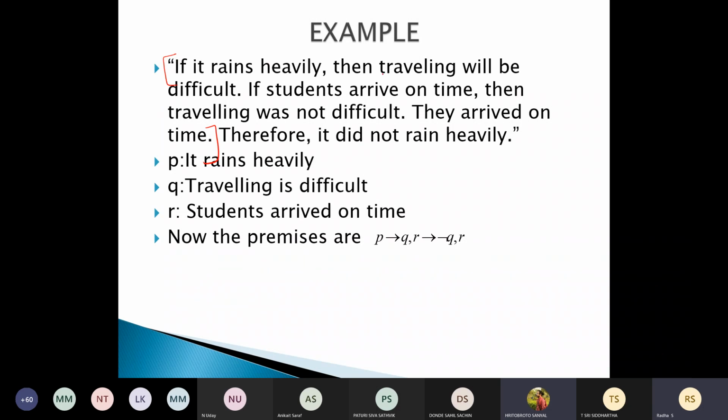So here, what are all the atomic statements involved? What are all the statements that we need to give a symbolic notation so that we can symbolize the given logical statement, right? It rains heavily, so I'm giving that as P. Traveling will be difficult, or traveling is difficult, is Q. Then arrived on time is R. Only these three atomic statements are needed. Using this you can write everything, right? So what is the first statement? If it rains heavily, then traveling will be difficult. That is, if P happens, then Q.